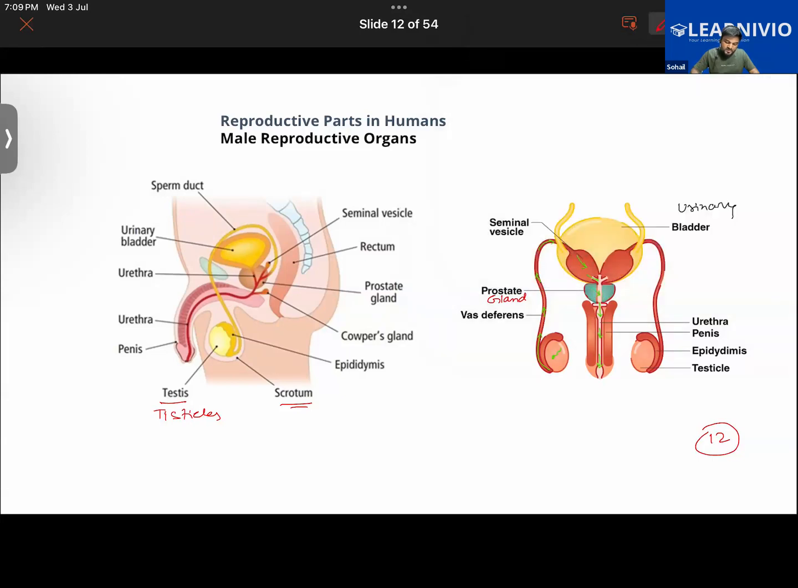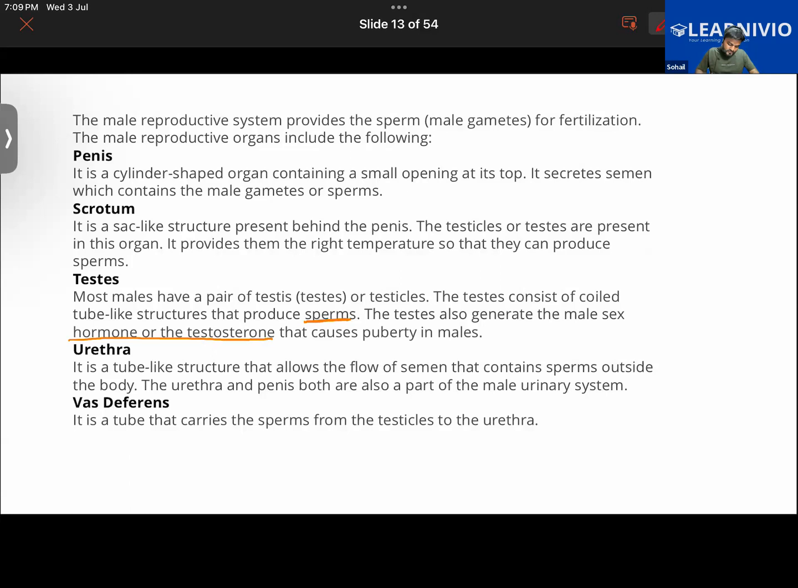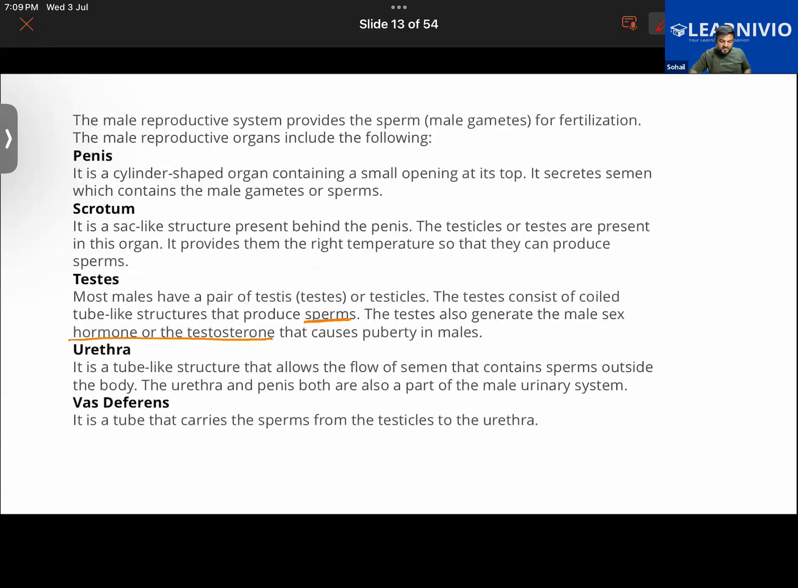Let us understand the function of this prostate gland. You have understood its location, right beneath the urinary bladder. It will secrete a fluid, and we call that fluid prostate fluid, which makes up one third of the content of the semen. The semen, which I told you moments ago, will pass via the urethra. So it contains different things, not just sperm. Apart from that, it will contain different things also.